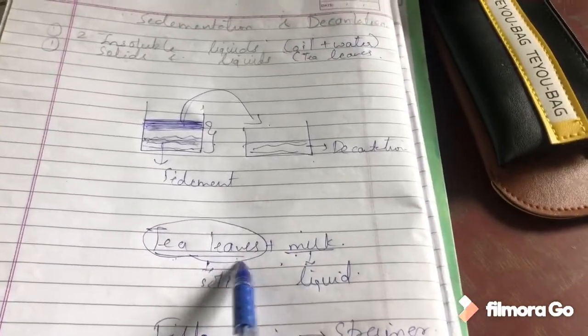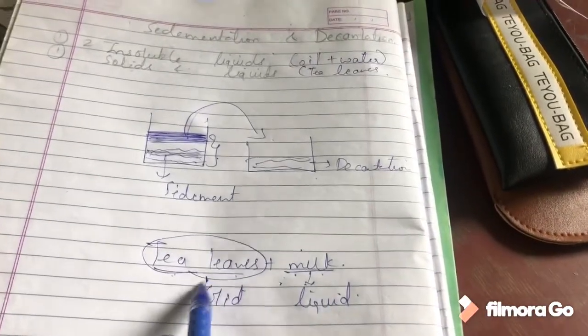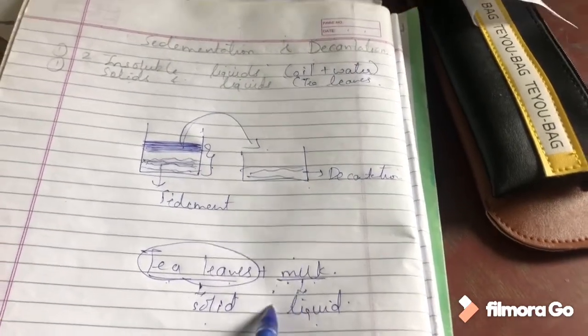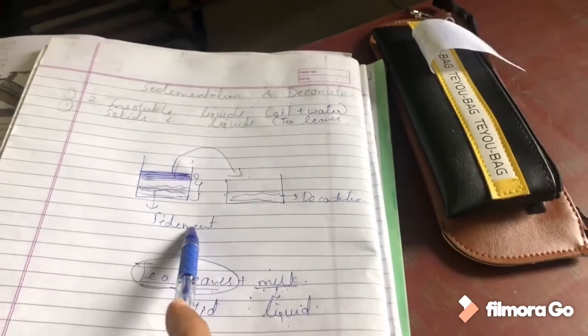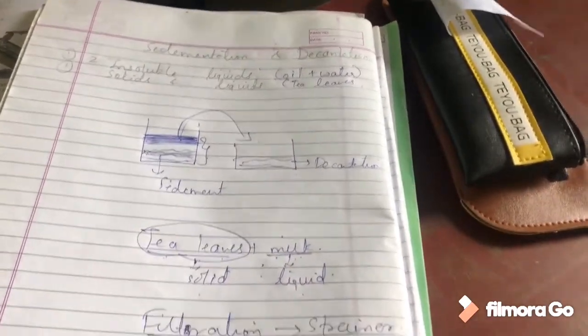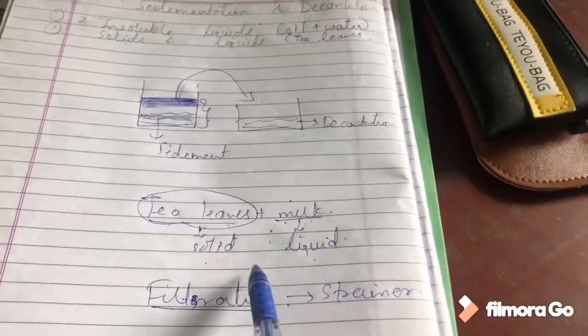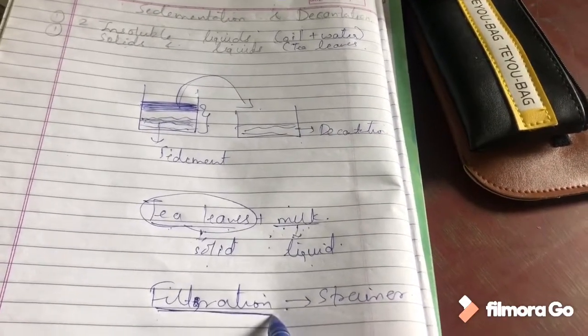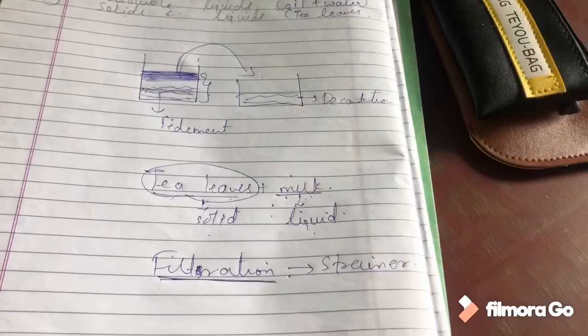Okay. Next, separating solids from liquids. Take the example of preparing tea with tea leaves mixed with milk. Tea leaves are in solid state while the milk is in liquid state. Can you think of separating tea from the milk with the help of sedimentation and decantation? No. You have to try the process of filtration with the help of a strainer. Let us watch a video.